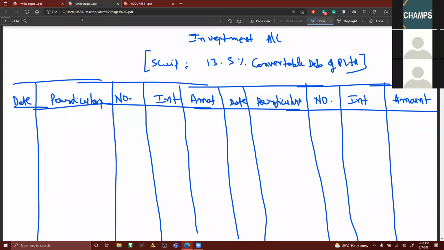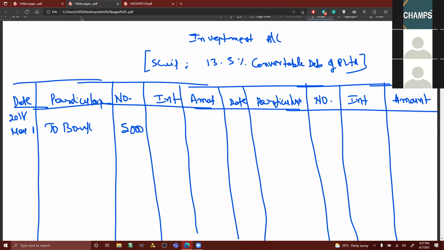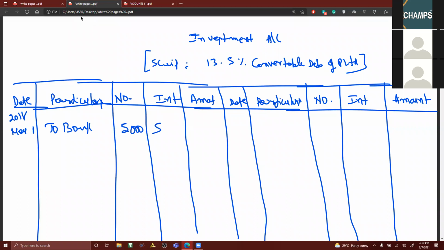So, date: May 1st. To bank, number of debentures 5,000. We just now calculated 5,625 interest.